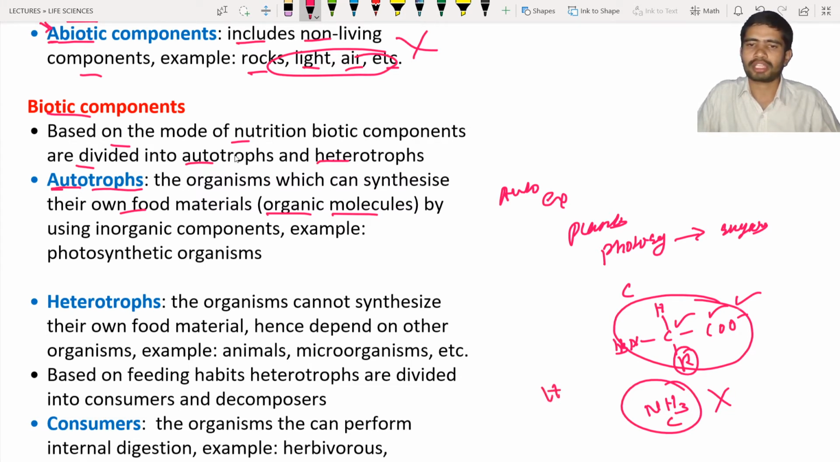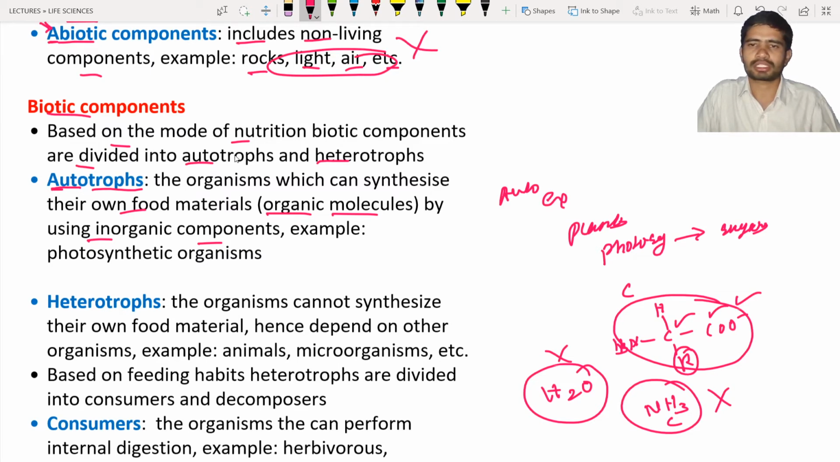What about water, H2O? Can you find any carbon in it? No carbon in it, so it is not organic, okay. So any substance or any chemical compound which contains carbon, that is known as organic, and any chemical substance which does not have carbon in it is known as inorganic molecules, okay. So by using inorganic components, that is known as photosynthetic organisms.